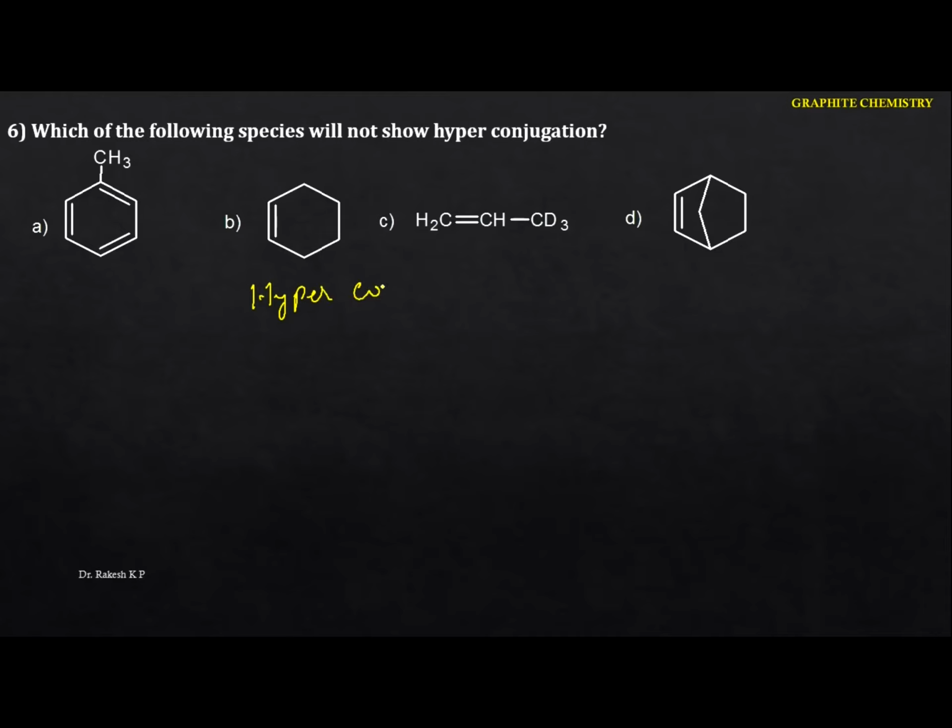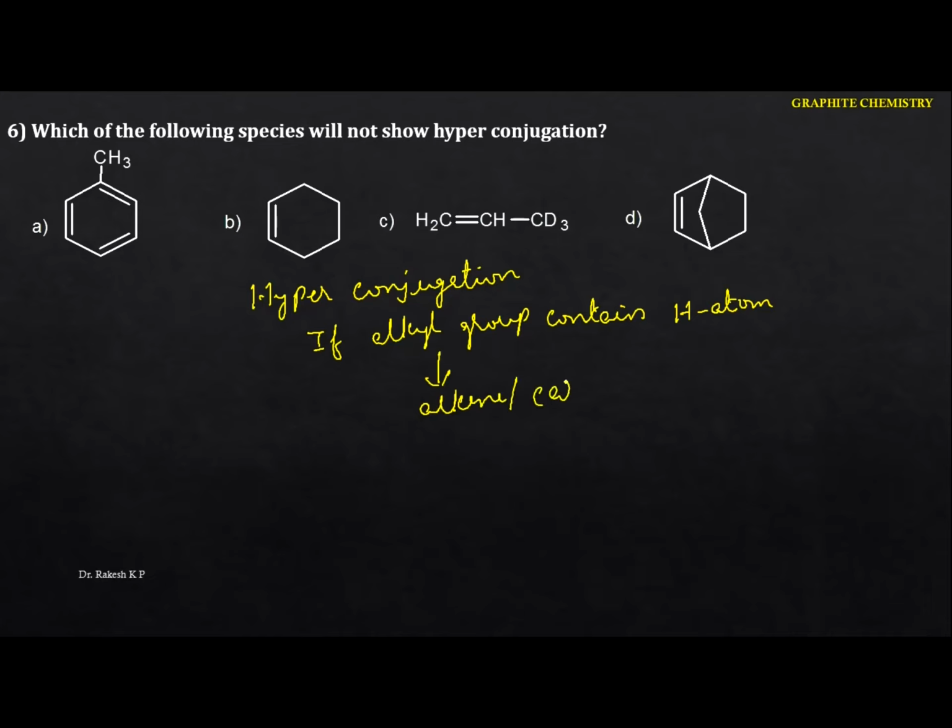Okay, so now remember one of the concepts here. We can identify the hyperconjugation if the alkyl group, remember one thing here, contains at least one hydrogen atom, when this group is attached to either an alkene or a carbocation, or maybe a free radical.